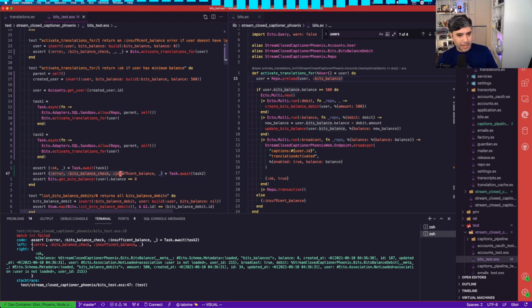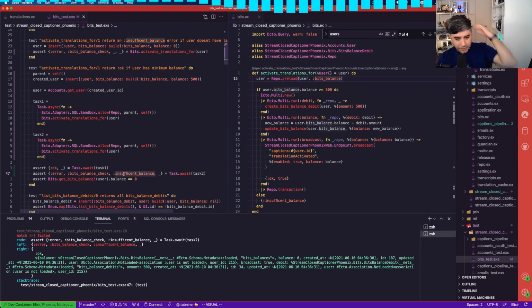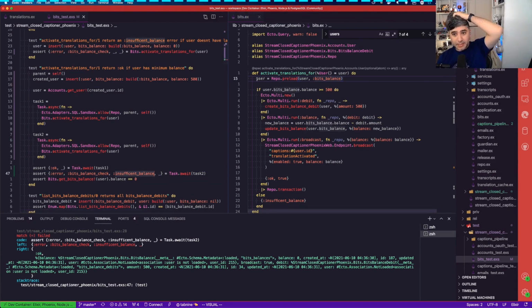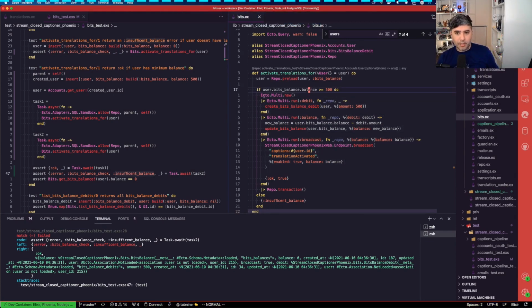So it doesn't throw an error that there's an insufficient balance, because we don't check for the balance inside of the transaction block. So this happens outside of the transaction block, which is the result of the race condition.